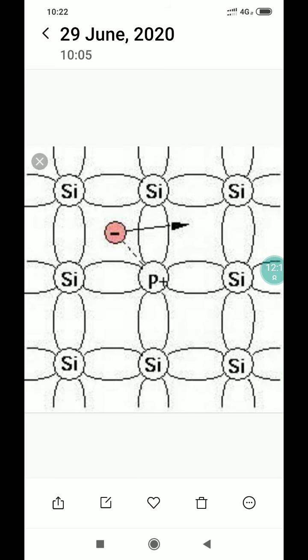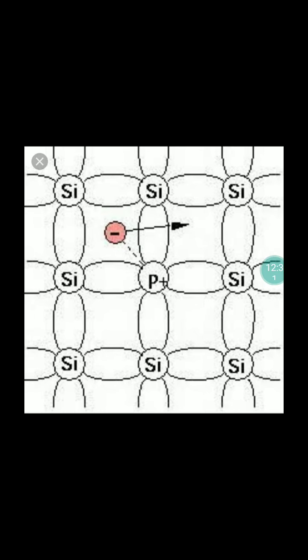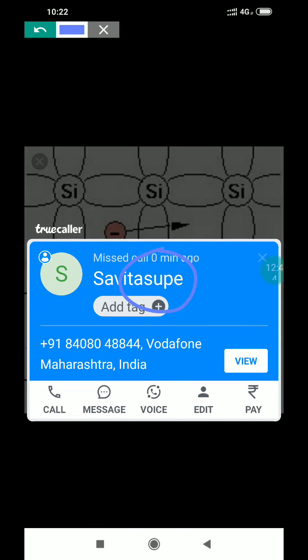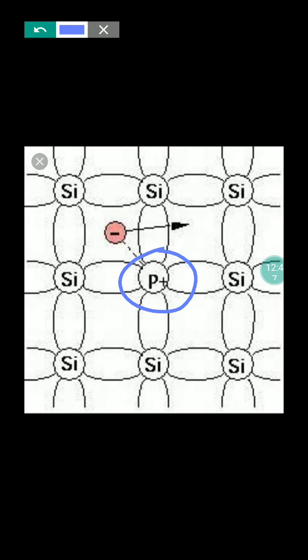So first we consider the N-type semiconductor. An N-type semiconductor contains an increased number of electrons in the conduction band. For example, doping of silicon. Here we have silicon, which is the semiconductor. If an atom like phosphorus is added to the pure silicon, it occupies some vacant site in the lattice in the place of a silicon atom, as shown in this figure.